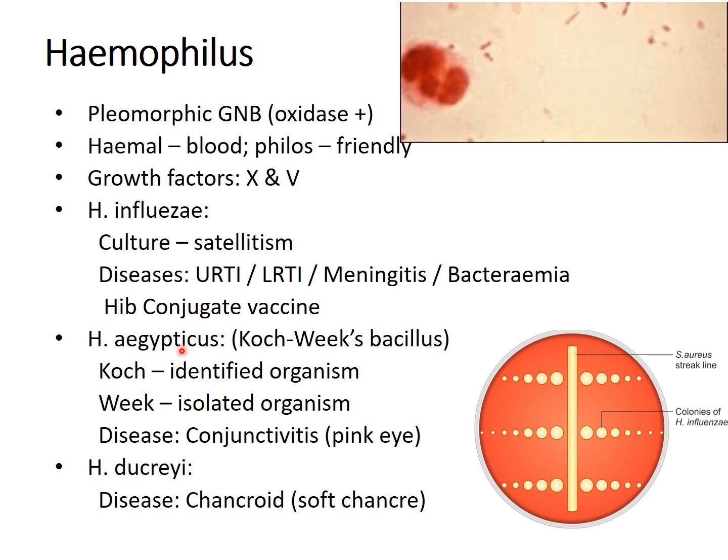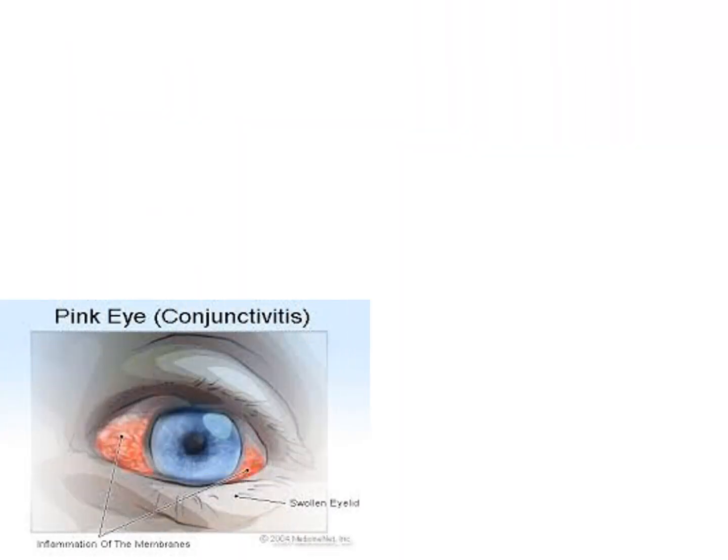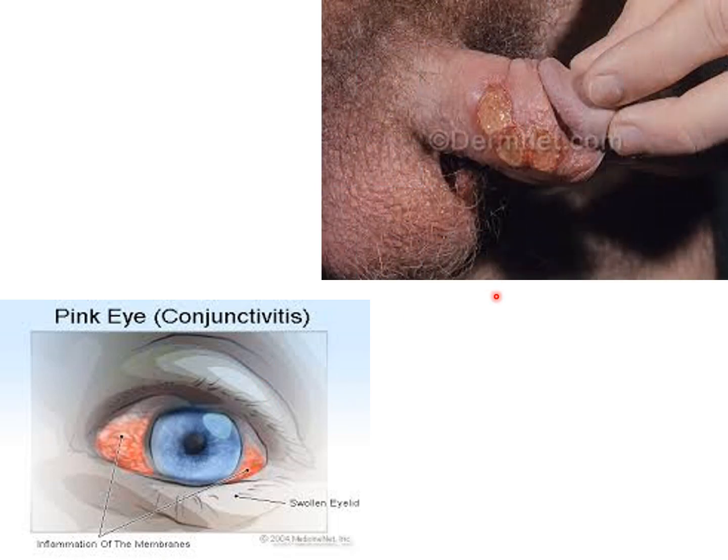The second one, Haemophilus aegyptius, is known to cause conjunctivitis, and the third one, Haemophilus ducreyi, is an etiological agent of chancroid, also called soft chancre, which is also a sexually transmitted disease. As we can see here, conjunctivitis because of aegyptius, and soft chancre or chancroid, which is a painful genital ulceration.